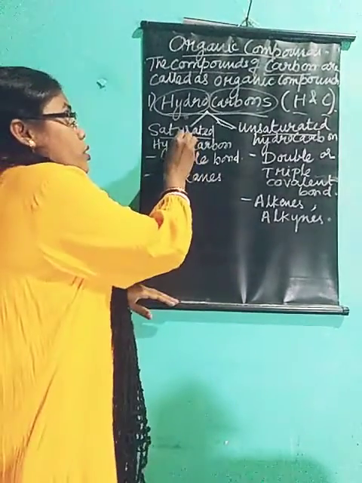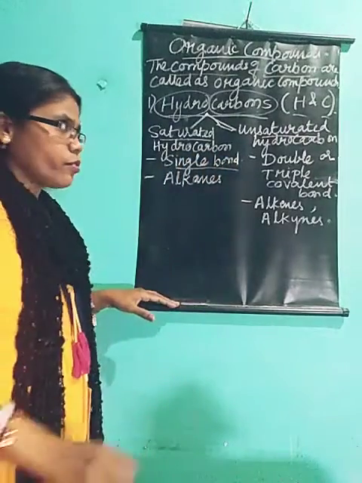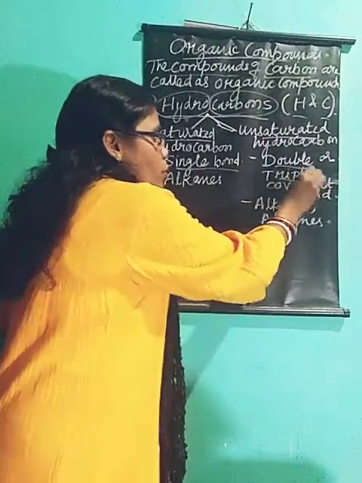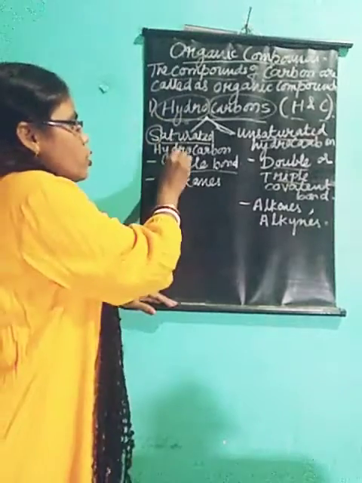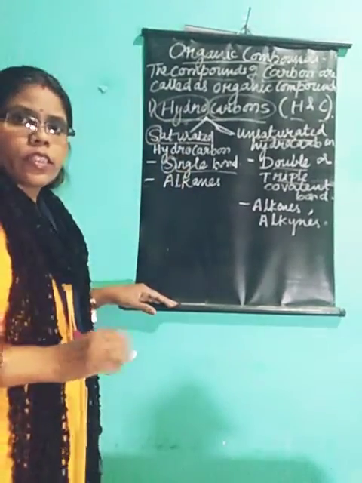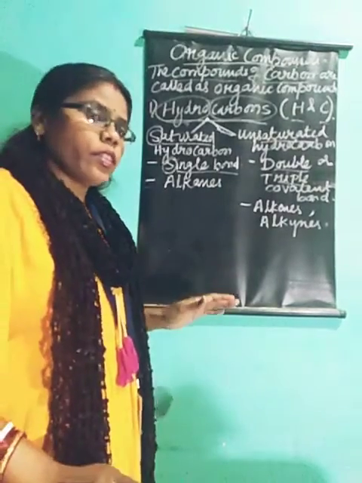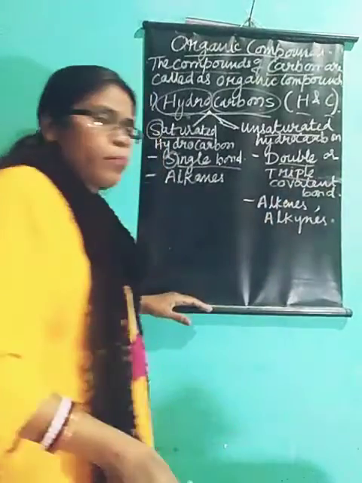Therefore, saturated hydrocarbons make single covalent bonds. Unsaturated hydrocarbons make double or triple covalent bonds. How will you remember? Saturated starts with S, so single bond, S for S. So you can remember: saturated hydrocarbons contain single bonds, and unsaturated contain double or triple covalent bonds.